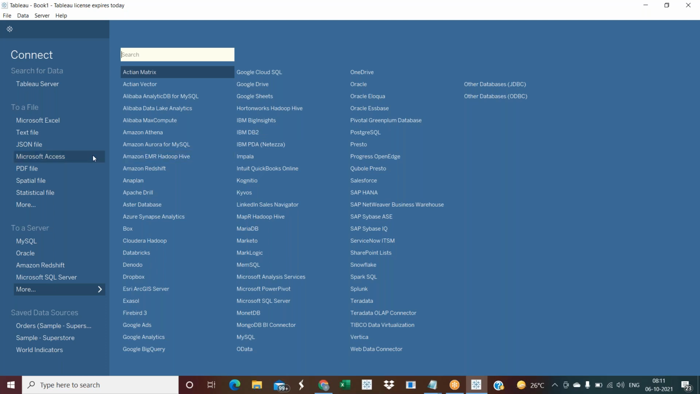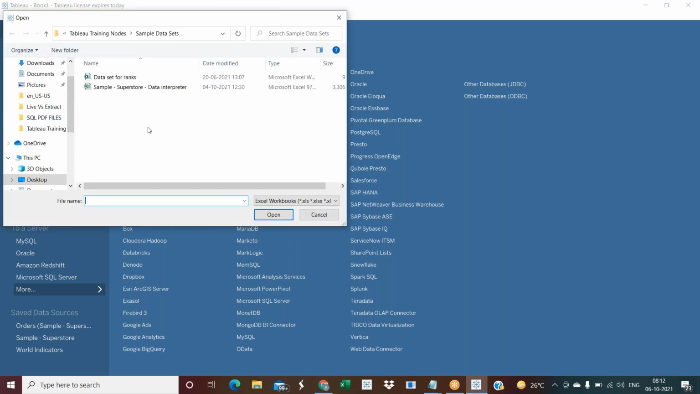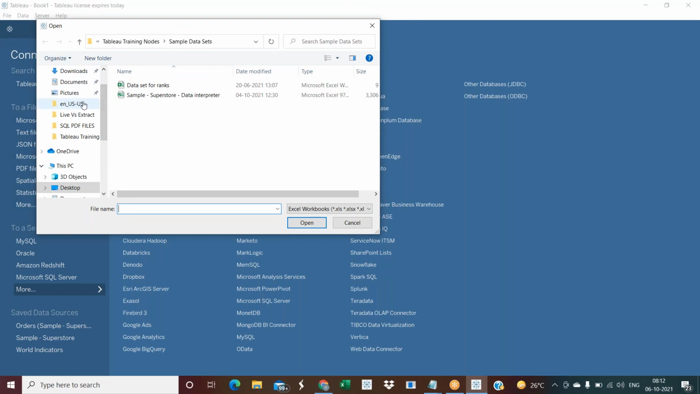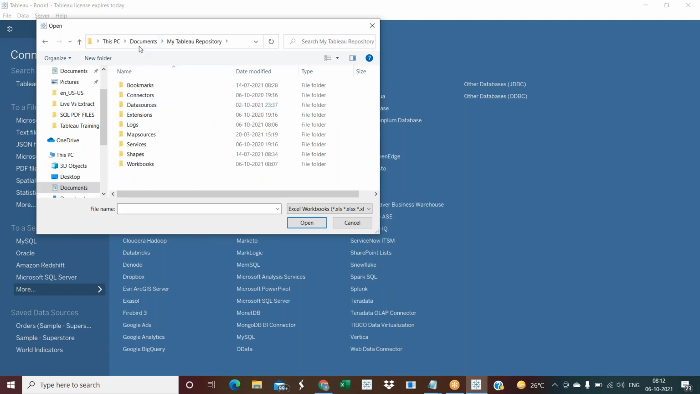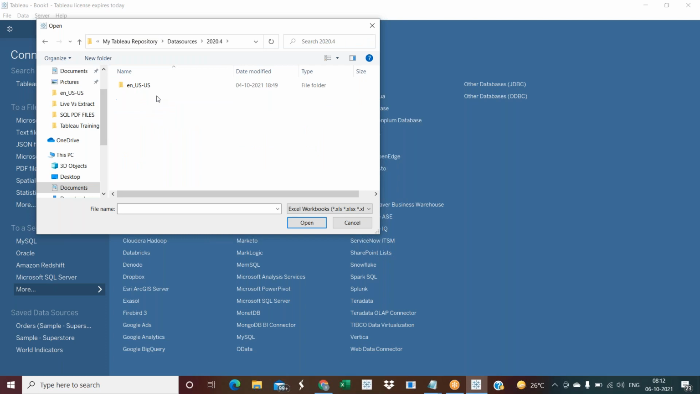As an example, I'll connect with the Excel file. Just click on Excel file. Whenever you click on Excel file, it will ask for browsing. Browsing means where the Excel file is. Just fetch the Excel file. I'll tell you later how to download it. I'm just going to connect the Excel file. I'm just opening it.